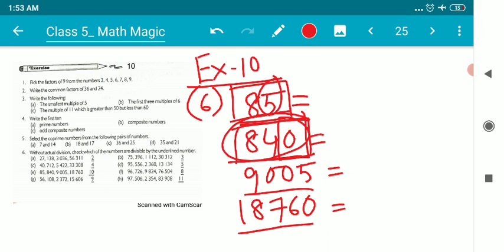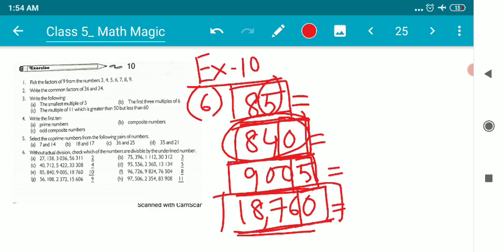Okay, children. Now, next number is 9005. In 9005, the last digit is 5. So, children, the number 9005 cannot be divided by 10. Next number is 18,760. The last digit is 0. So, children, this number is surely divisible by 10, because the last digit is 0. So it's a rule of division, a divisibility test, you can say, for number 10.